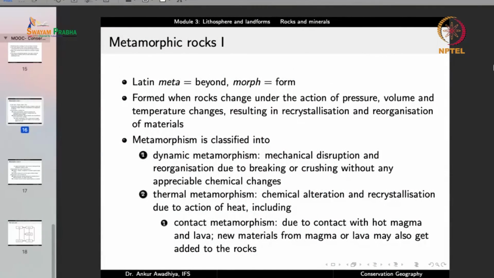So, there can be a physical pressure that is crushing these rocks. Now, these changes of pressure or volume or temperature result in the formation of metamorphic rocks.